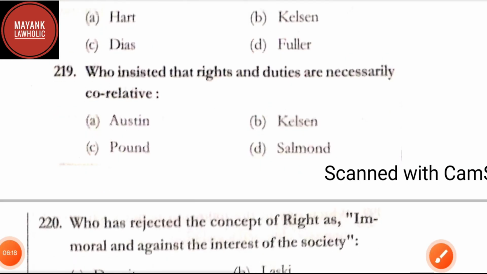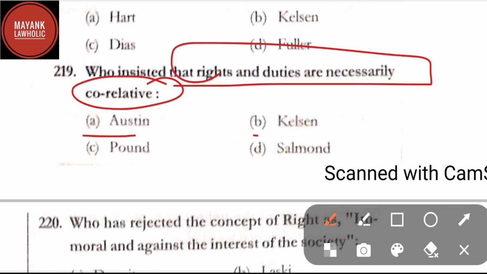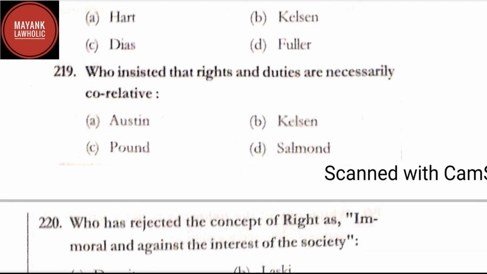Question number 219. Who insisted that rights and duties are necessarily correlative? Option A, Austin; option B, Kelsen; option C, Pound; and option D, Salmond. Here the correct answer is option D, that is Salmond.